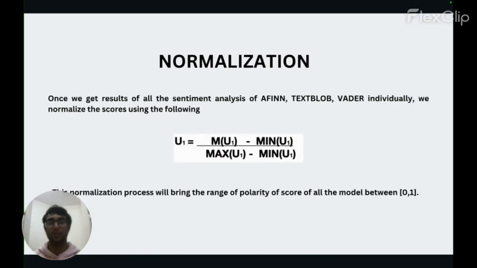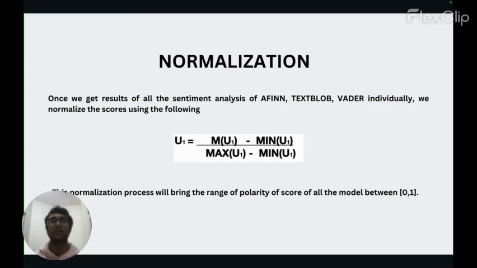Then one of the major steps was normalization. The range of scores which we get in TextBlob and VADER is between -1 to +1. So we can simply apply the formula on the screen, which is score minus minimum score upon maximum score minus minimum score, to normalize them. Now these two will give us a score between 0 to 1 after being normalized.